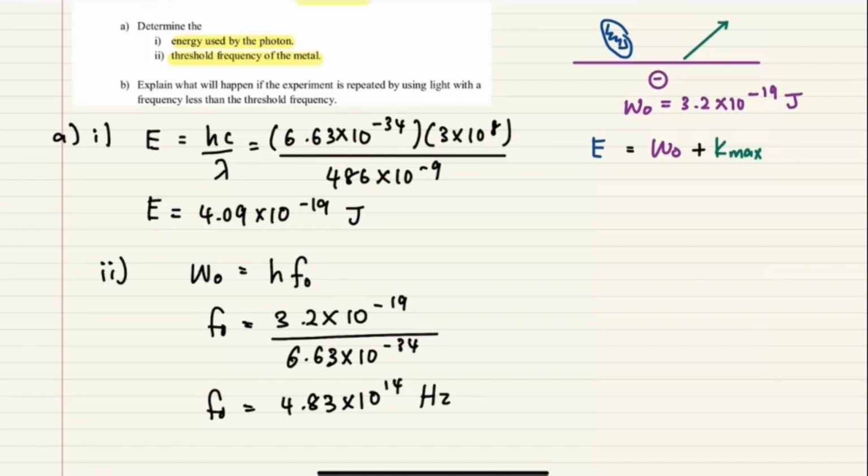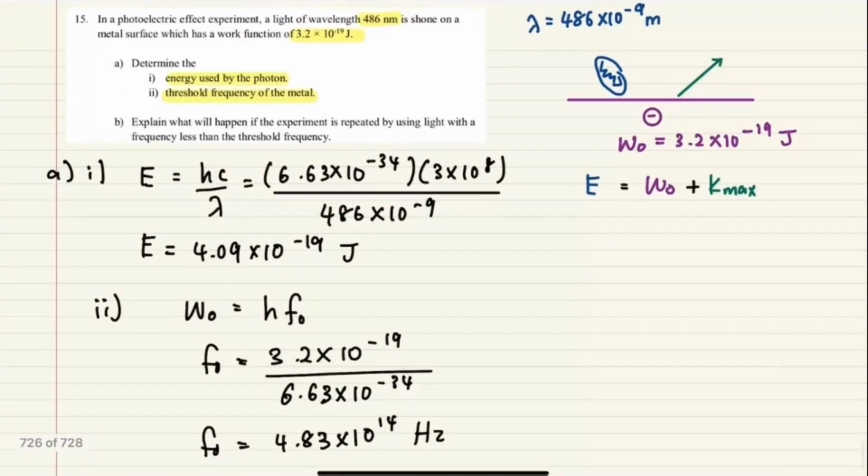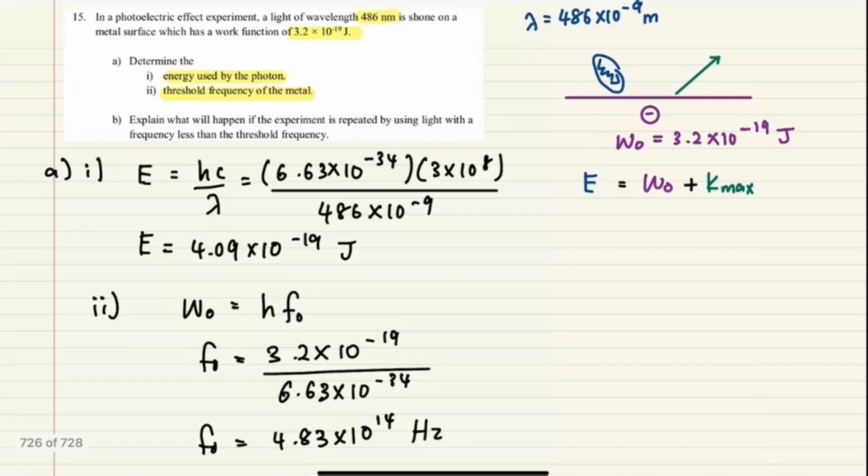Then B, explain what will happen if the experiment is repeated using light with a frequency less than the threshold frequency. Kata yang B tu, what happen if frequency yang diguna f tu less daripada frequency threshold? Apa yang berlaku? So kalau f dia less than f0, what can you say about E dengan W0?